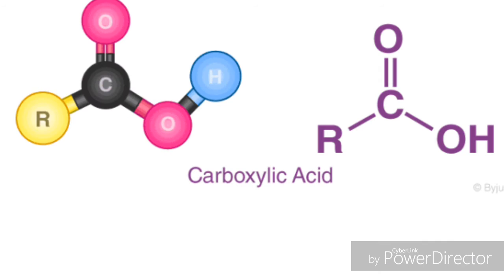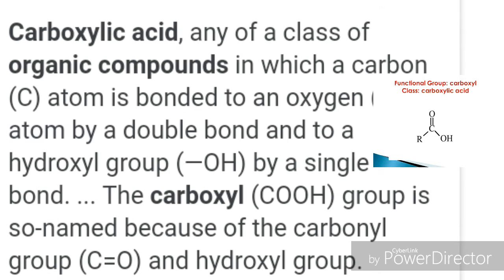The general formula of carboxylic acid is RCOOH, where R is alkyl group and COOH is carboxyl group. Carboxylic acid, any of a class of organic compounds in which a carbon atom is bonded to an oxygen atom by a double bond and to a hydroxyl group by a single bond. The carboxyl group is so named because of the carbonyl group and hydroxyl group.